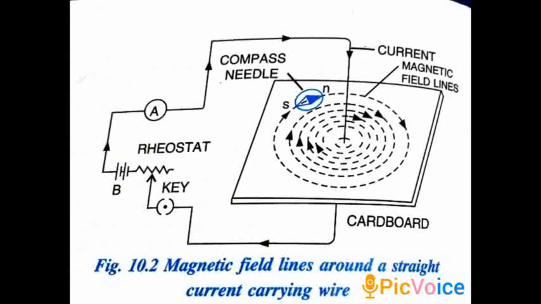Next, the direction of the current in the wire is reversed. It is seen that the pattern of iron filings does not change, but the direction of deflection of the compass needle is reversed. Now you can see the black arrows for every circle, and even the compass is showing the north-south direction that way. So this is the direction of the magnetic field. If you reverse the polarity, that is plus and minus, as I taught you earlier, connecting plus to minus and minus to plus, you will again find that the iron filings are in concentric circles only. But your magnetic needle will now show